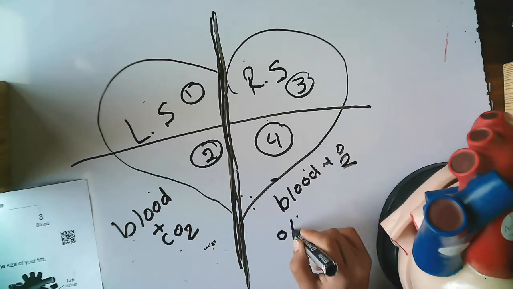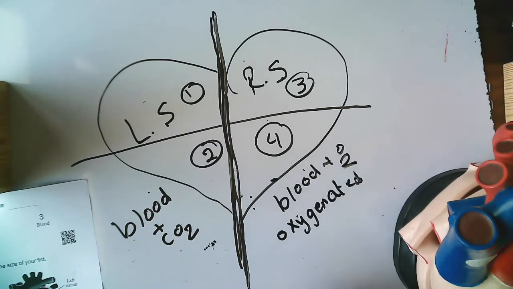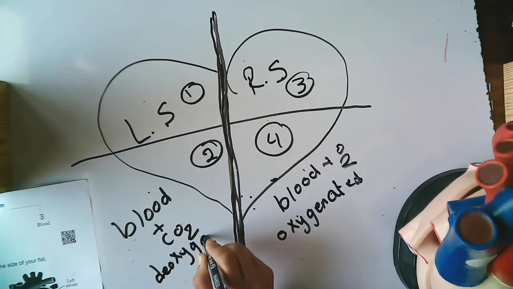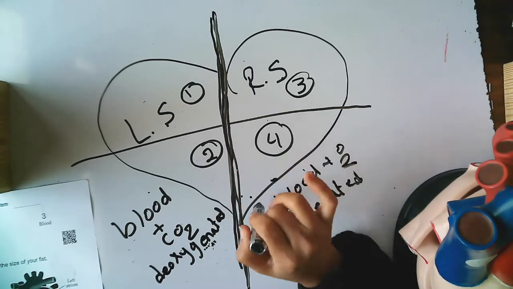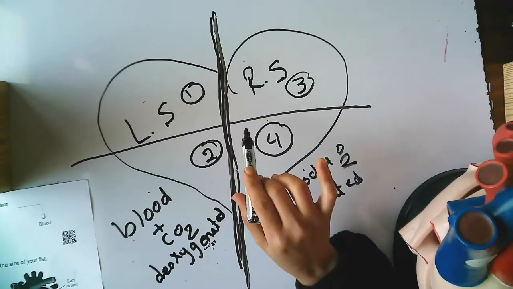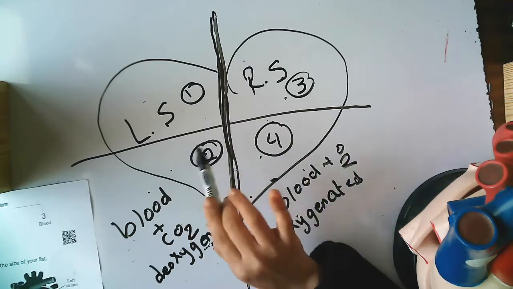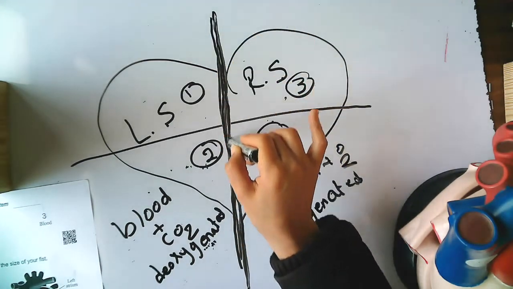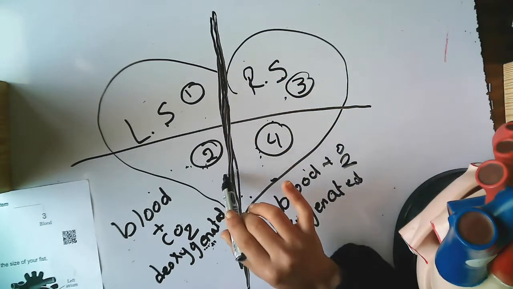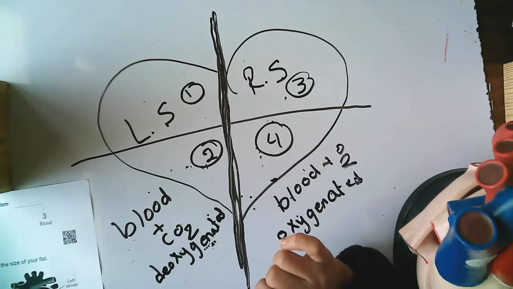Here is blood filled with oxygen, which is called oxygenated. And the blood which is filled with carbon dioxide is called deoxygenated. Again, here is the simple drawing for the heart. The heart has 4 chambers, 1, 2, 3, 4, and 2 sides, left side and right side. And there is a wall separating the 2 sides to prevent both sides from mixing together.